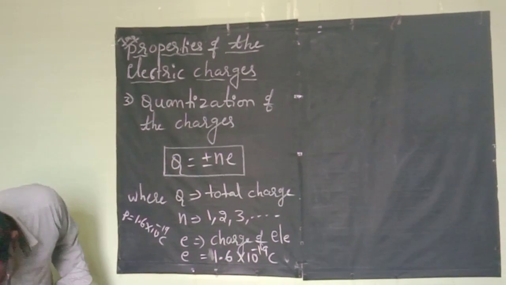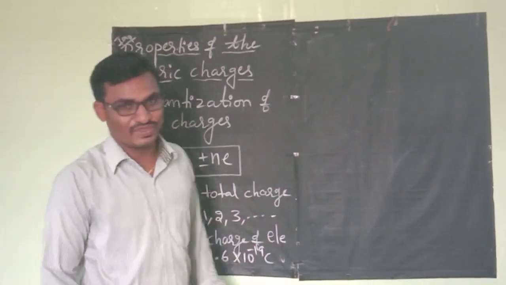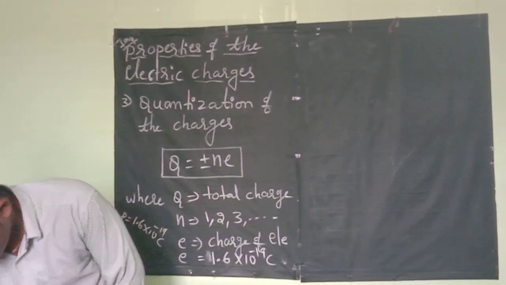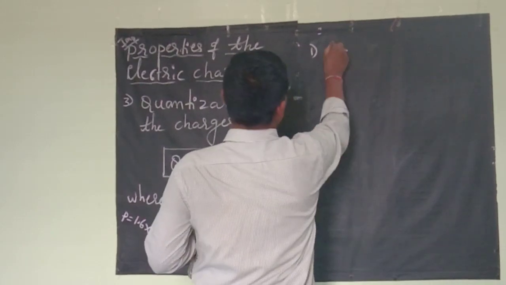Now I take one problem. How many electrons will have a total charge of 1 coulomb? The question will be asked like this.